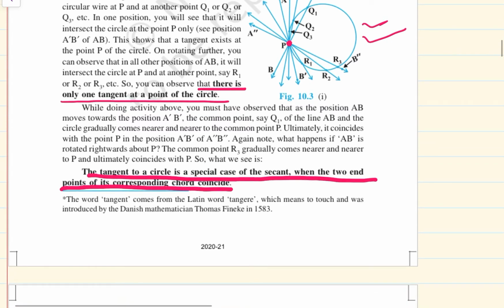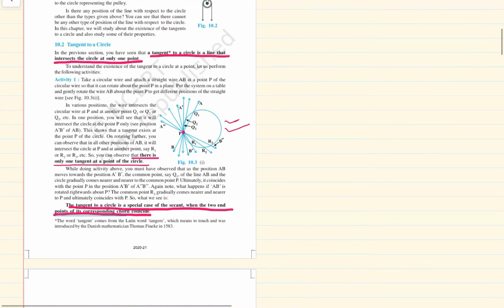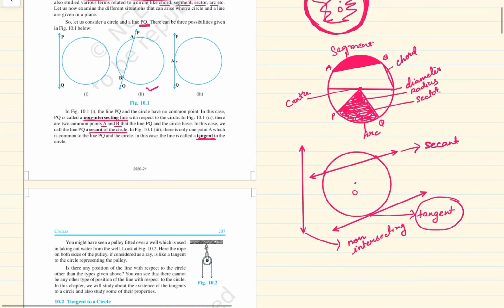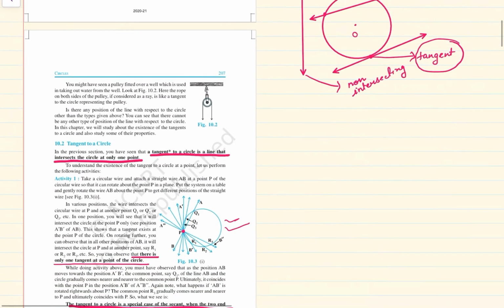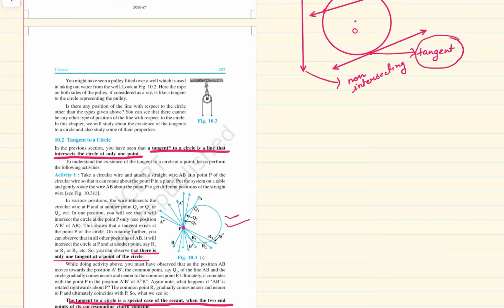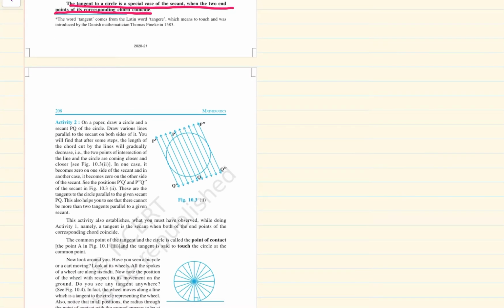The word tangent comes from the Latin word tangere, which means to touch, and was introduced by the Danish mathematician Thomas Fincke in 1583. So this is what a tangent is. A very simple concept, easily understood: when you are talking about a circle and a line, it can intersect at either no points, 2 points or 1 point. When it intersects at 1 point, it is a tangent, and at 1 point a circle can have only one tangent. And a tangent is a special case of a secant.